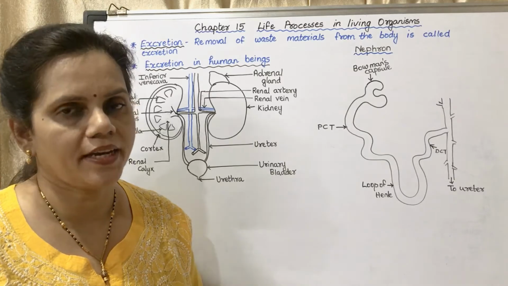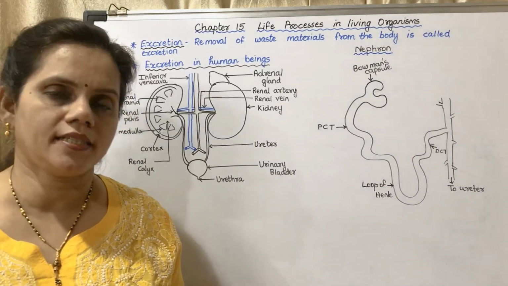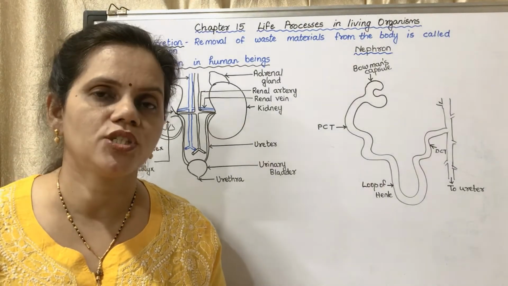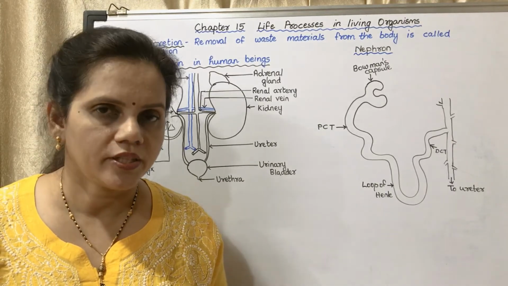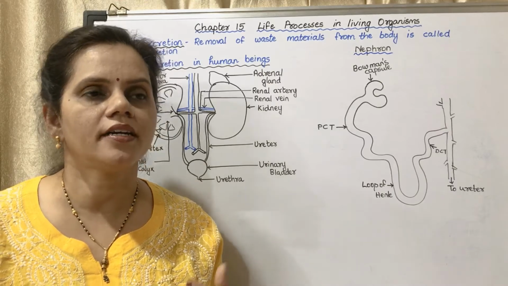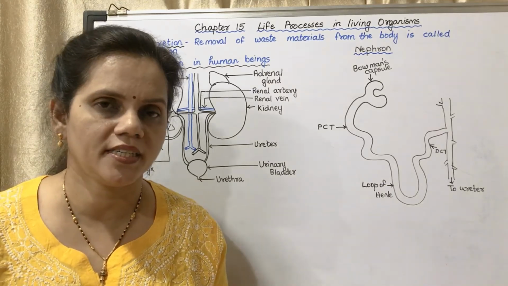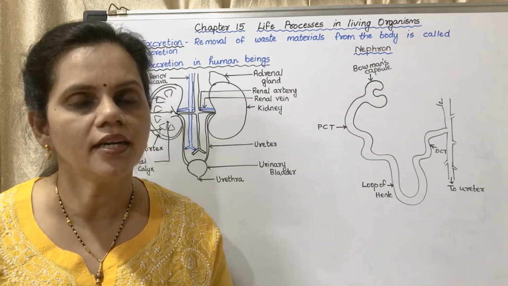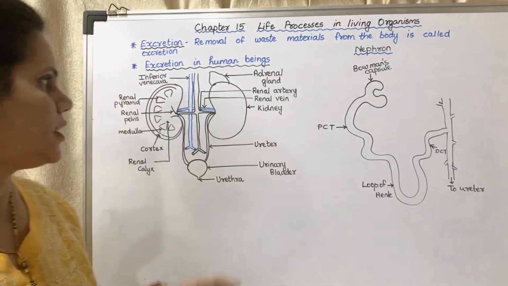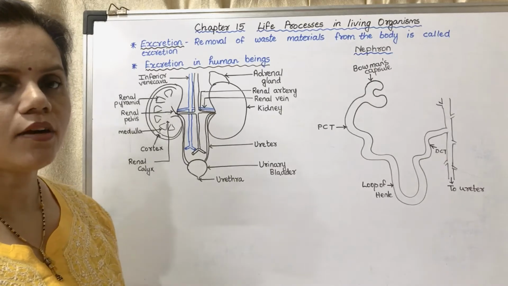Now the hepatic vein is a vein which brings the urea which is formed in the liver. The liver produces urea, or the liver converts the nitrogenous waste materials into urea, and from the liver it is brought into the kidney. In the kidney, what happens?